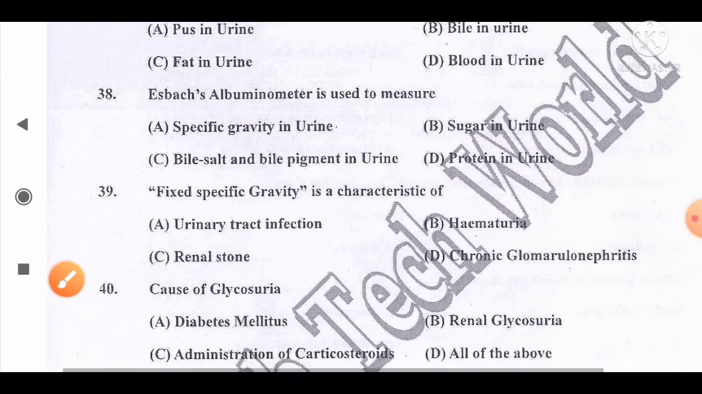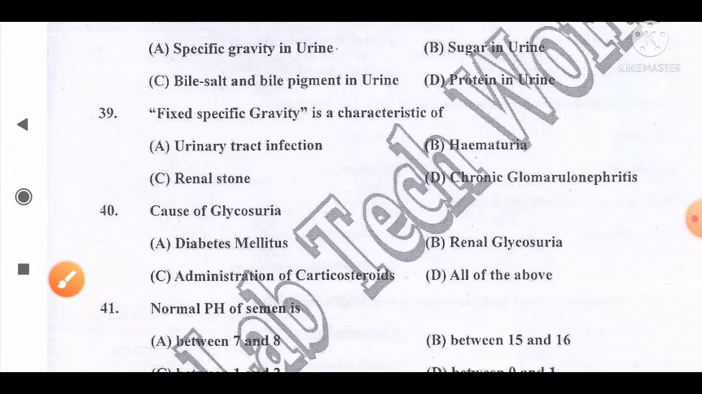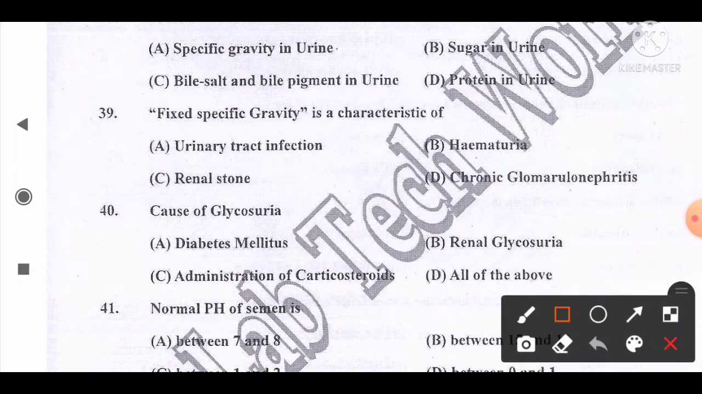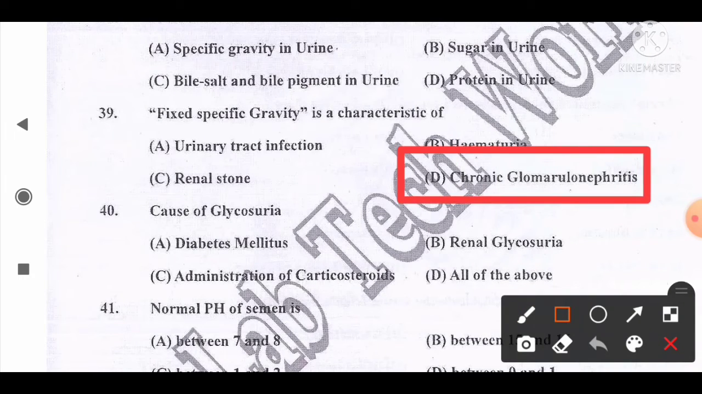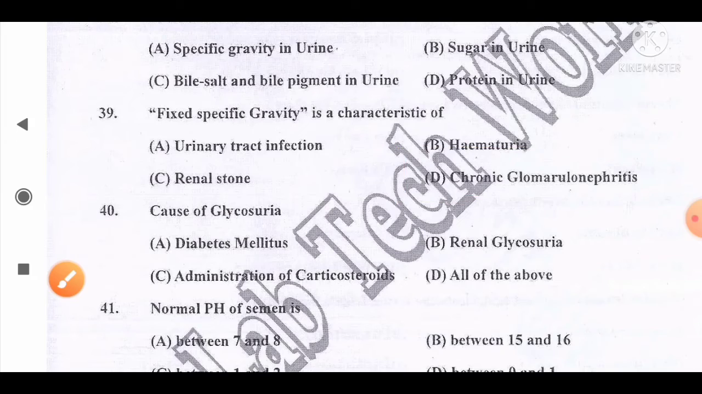Move to the next question, number 39. Fixed specific gravity is a characteristic of option A, urinary tract infection, B, hematuria, C, renal stone, D, chronic glomerulonephritis. The correct answer is chronic glomerulonephritis, that is option D. In chronic glomerulonephritis, the ability of the kidney to produce concentrated or diluted urine is lost. So we can find fixed specific gravity in chronic glomerulonephritis. So option D is the correct answer.